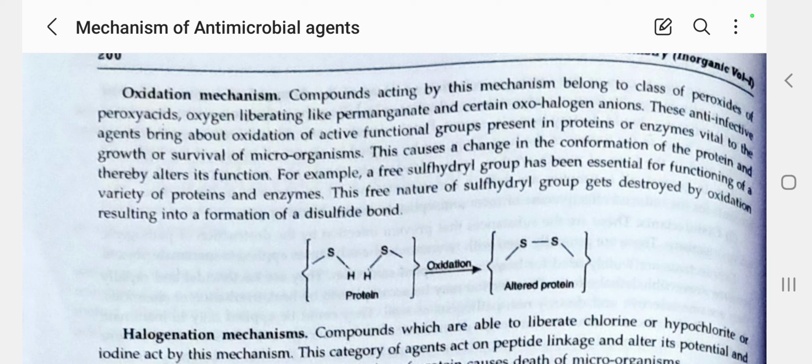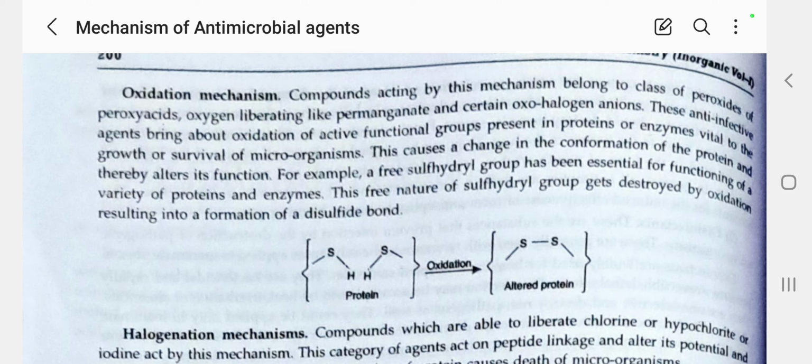These anti-infective agents bring about oxidation of active functional groups present in proteins or enzymes, stopping the survival of the microorganism or enzymes vital to its growth.